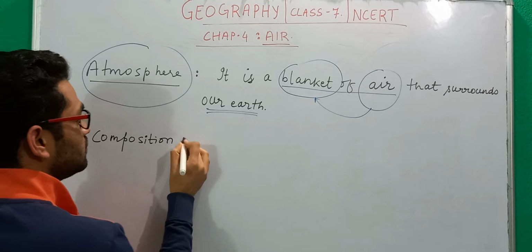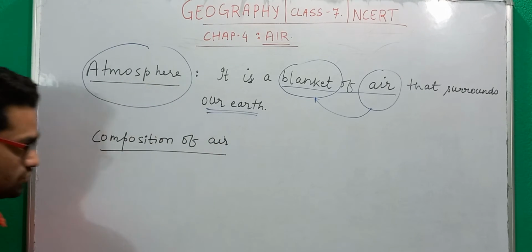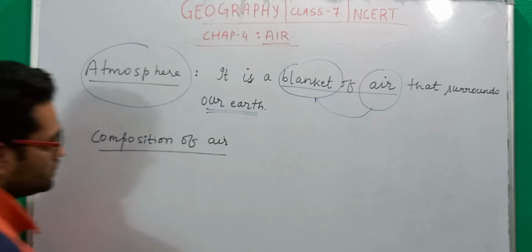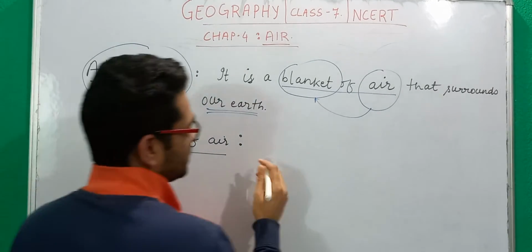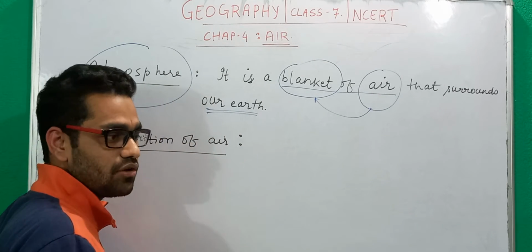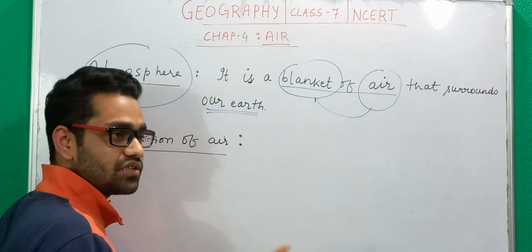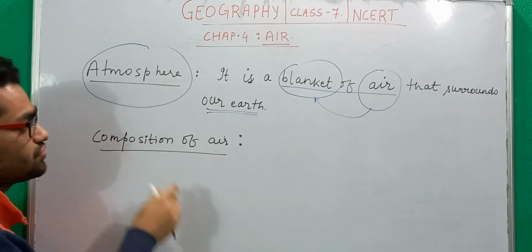Composition of air. There are lots of gases, there are lots of particles, water vapor, dust particles. So these are all the components of air.